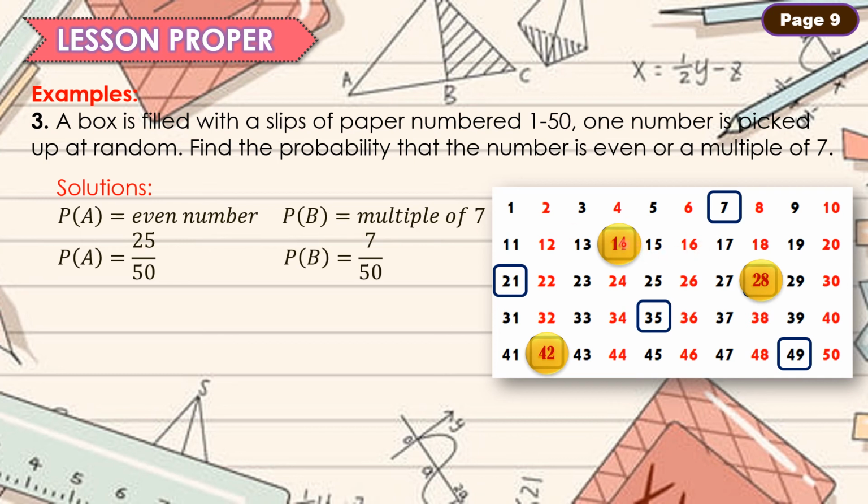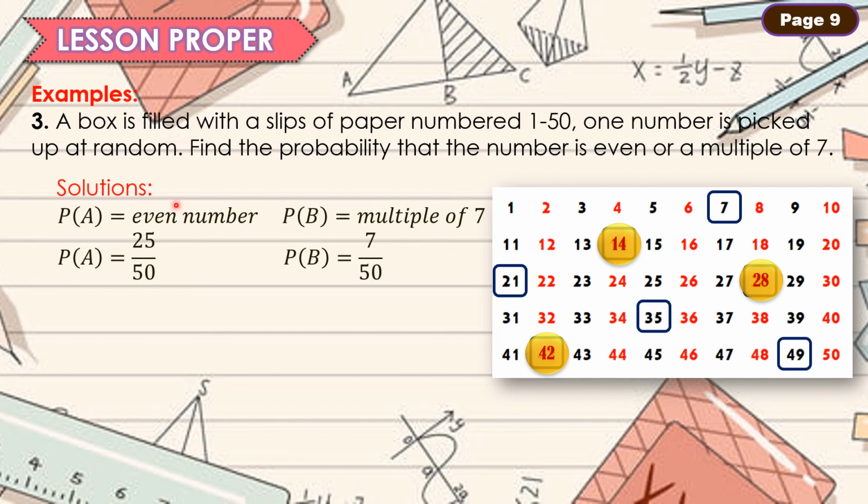Si 14 ay even number at si 14 ay multiple of 7. Ganon din ang 28. Ganon din ang 42.